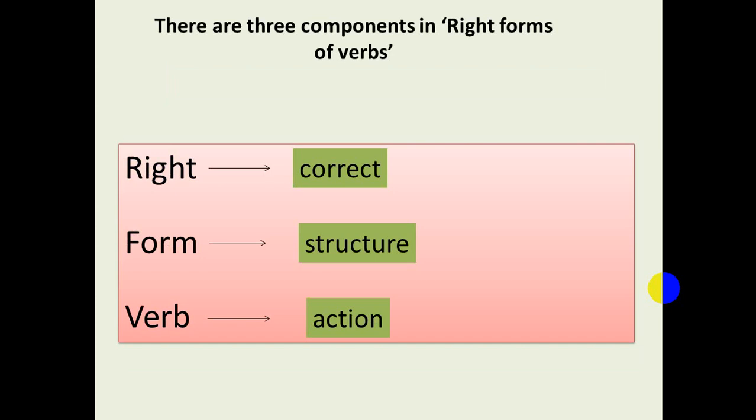Now today's topic is right forms of verbs. There are three components in right forms of verbs. Right means correct, form means structure, verb means action.